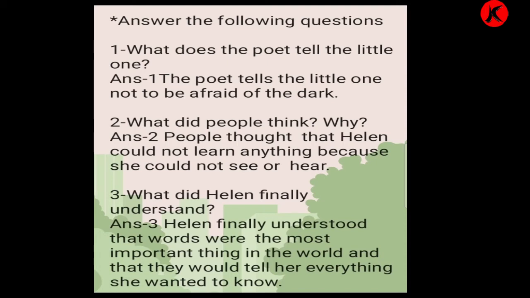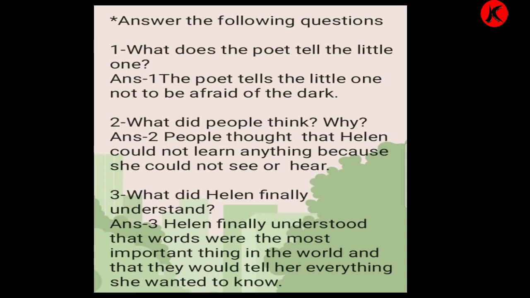So children, these are the answers to the following questions. Once again we will repeat. What does the poet tell the little one? The poet tells the little one not to be afraid of the dark. 2. What did people think? Why? Answer 2.